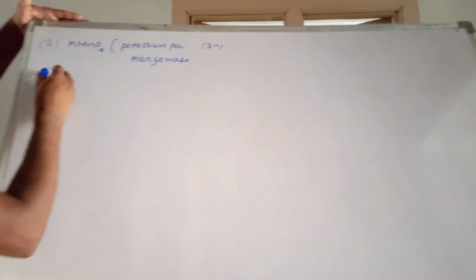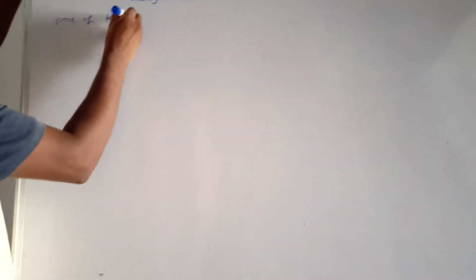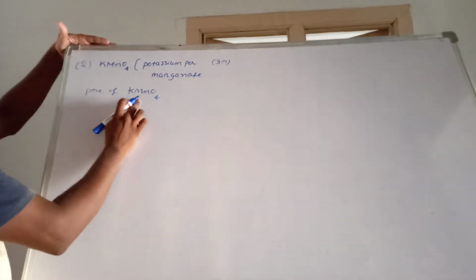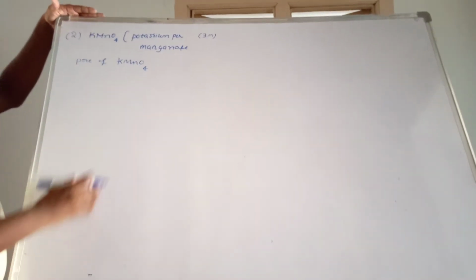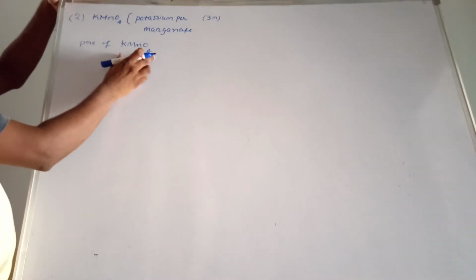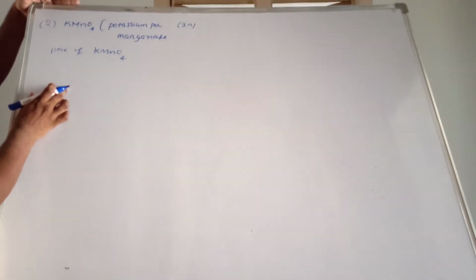Now, I am going to explain the preparation of KMnO4. See, students, this name is pronounced potassium permanganate. For the preparation, we want an ore source. The ore name is pyrolusite.